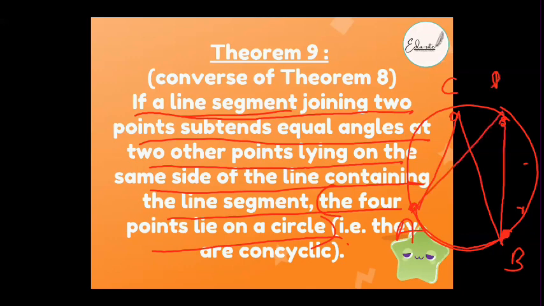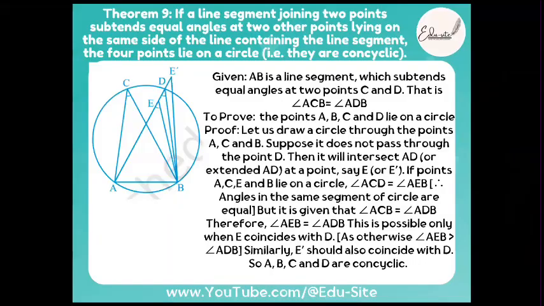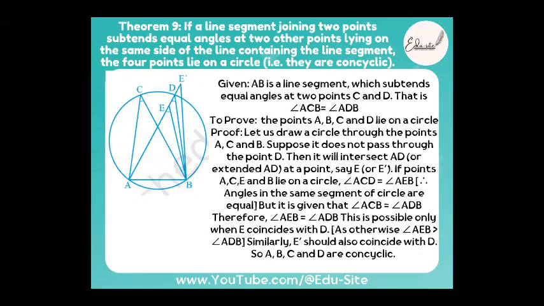Let this be another point D. If the line segment subtends equal angles at the 2 other points lying on the same side of the line containing the line segment, then these 4 points are also collinear. I'll tell you how you have to prove this. You will understand when you prove it. Here, beta, it's quite easy. Just see what we are going to prove: if a line segment joining 2 points subtends equal angles at 2 other points lying on the same side of the line containing the line segment, the 4 points lie on the circle.